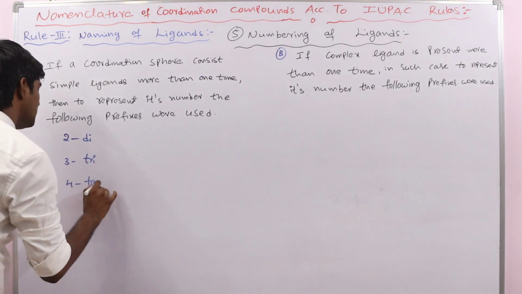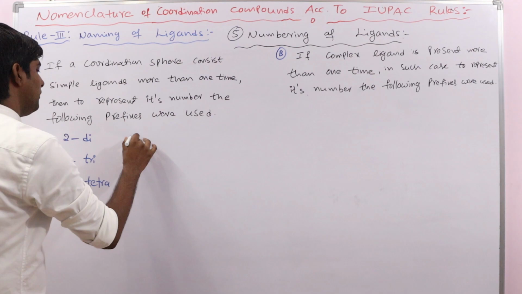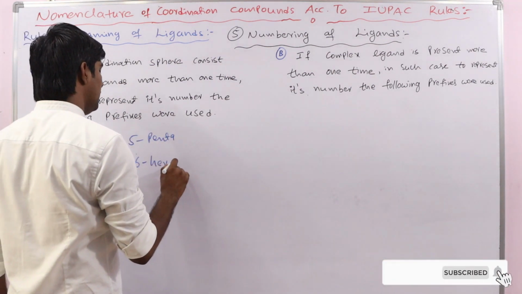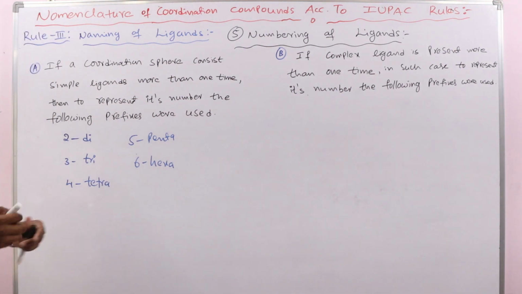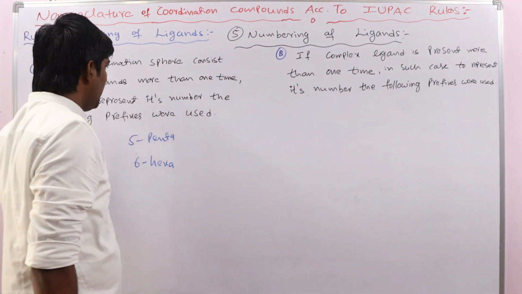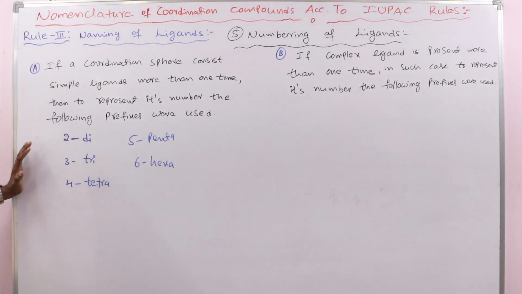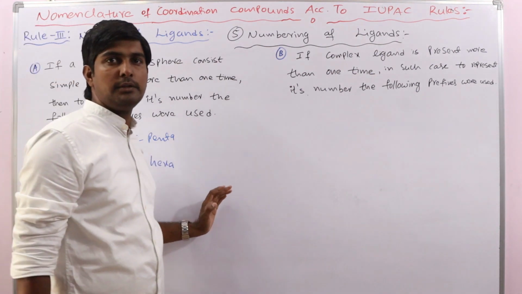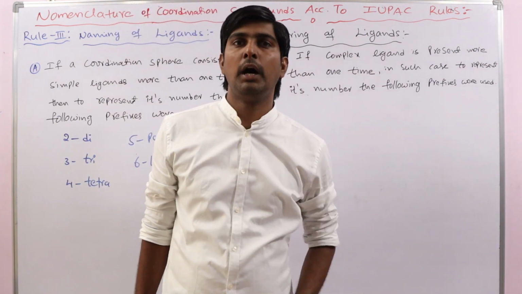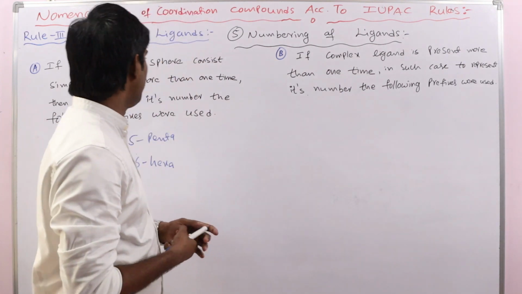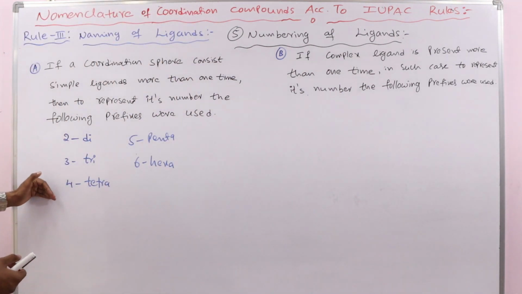Suppose 4 times it is repeated, tetra, 5 times penta, 6 times hexa, like this. So if the same ligand is repeated more than one time, these prefixes we have to use. This is simple, no problem. The simple ligands means the ligands which have only one atom, or like amine, aqua. For those type of ligands we have to use these prefixes.